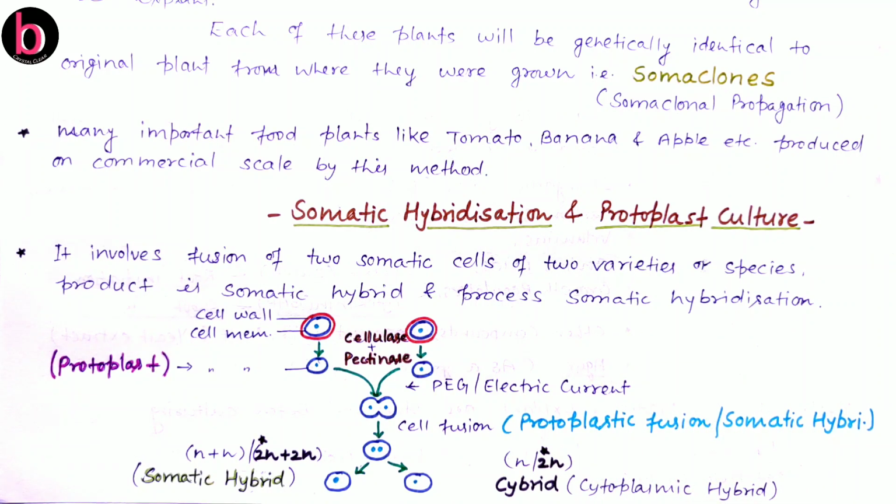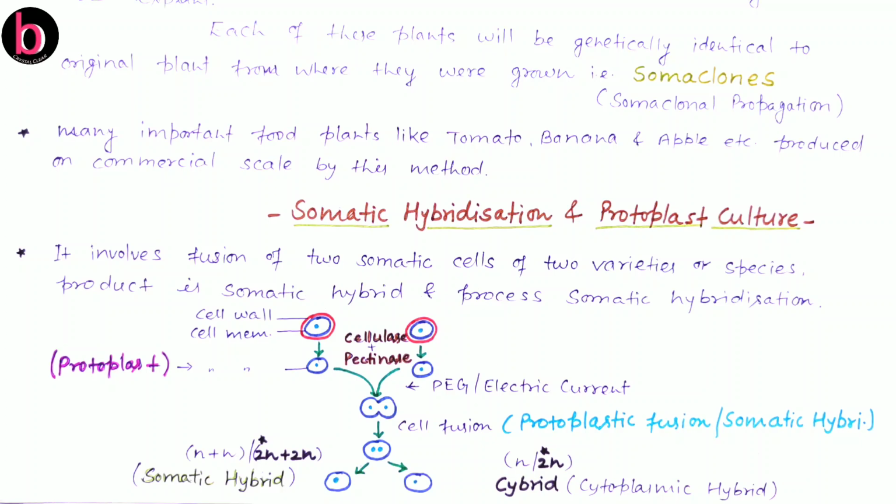By using this technique, we get the pomato plant, that is the fusion of potato plus tomato. Similarly, there is the bromato, that is the fusion of two different cells from brinjal as well as tomato.